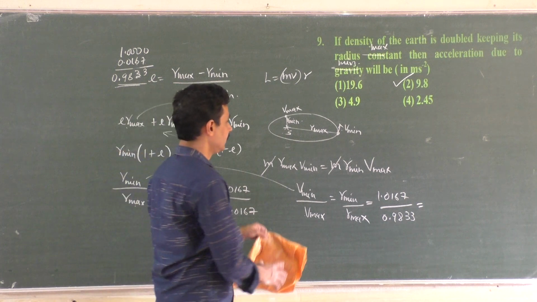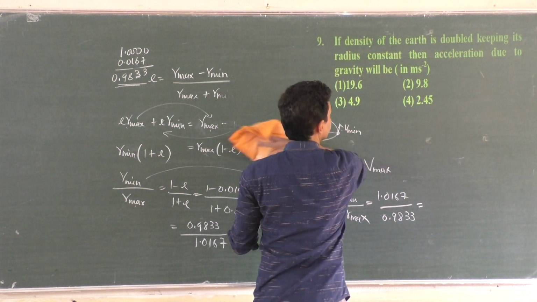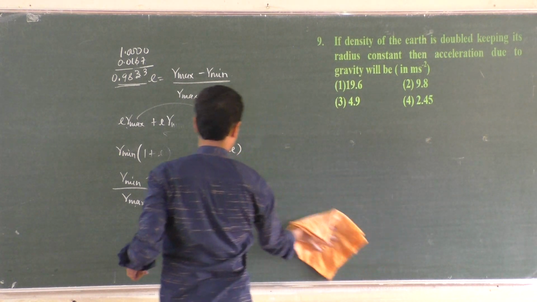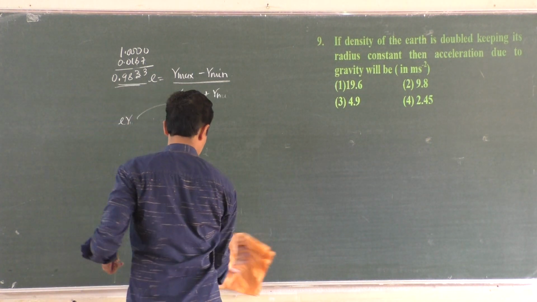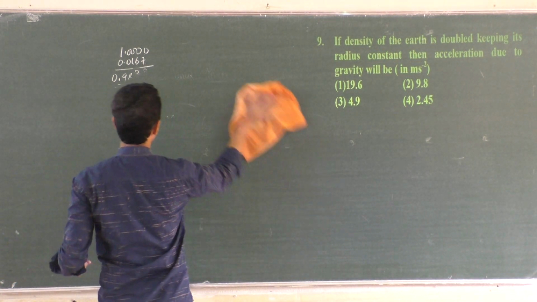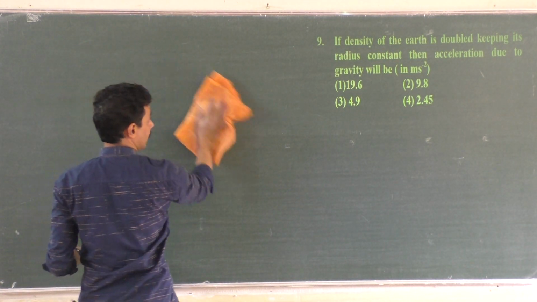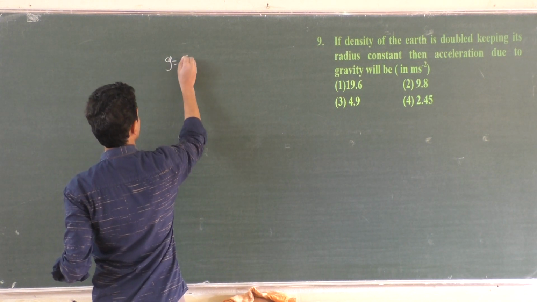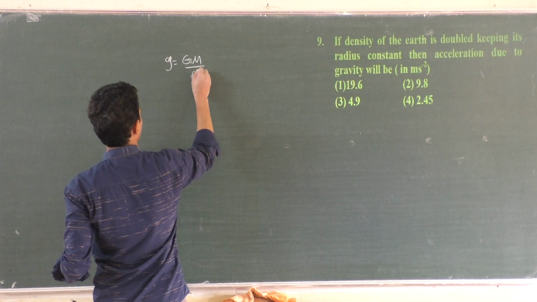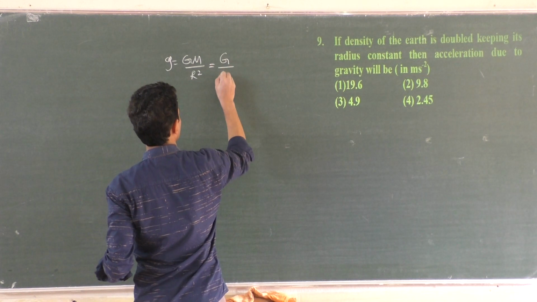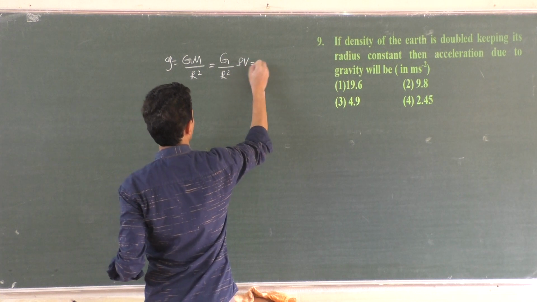The density of the earth is doubled, keeping its radius constant. Okay, radius is maintained same, only density is double. Then acceleration due to gravity will be. Acceleration due to gravity is GM by r square. Mass is equal to density into volume. G by r square, density into volume.